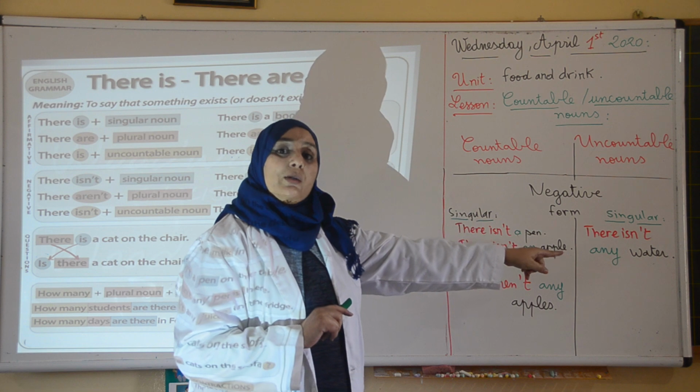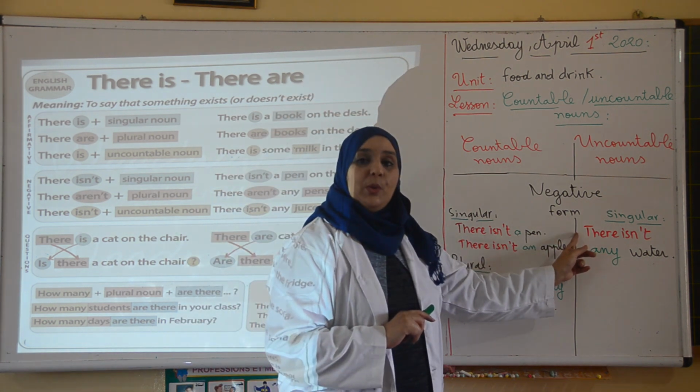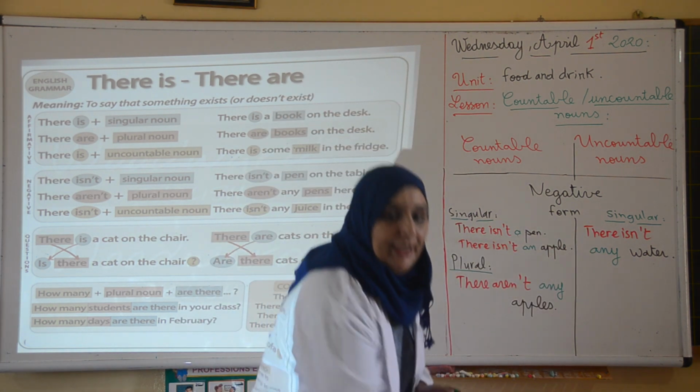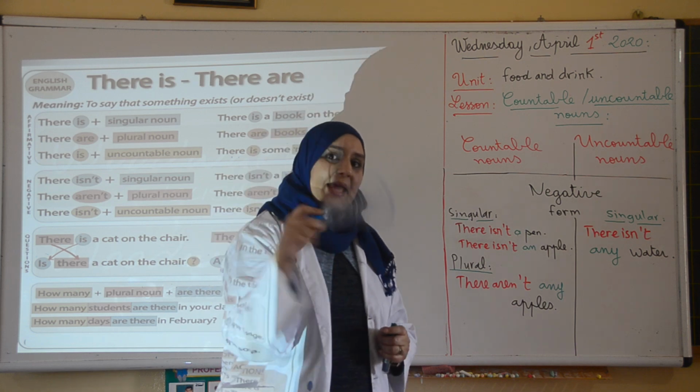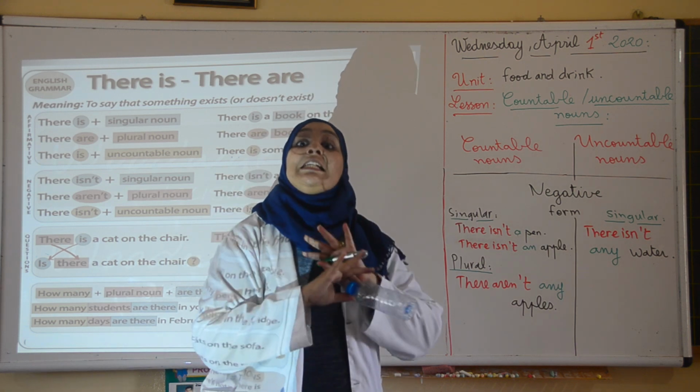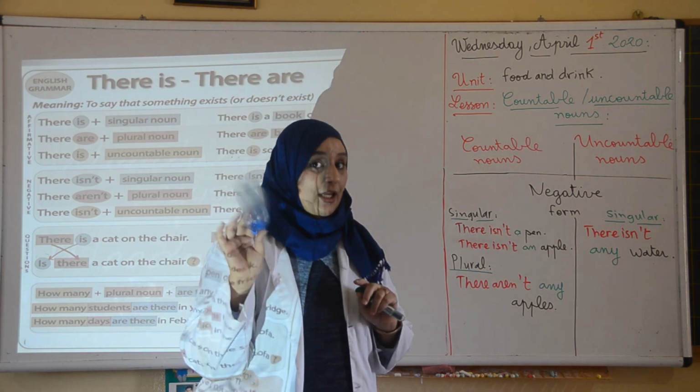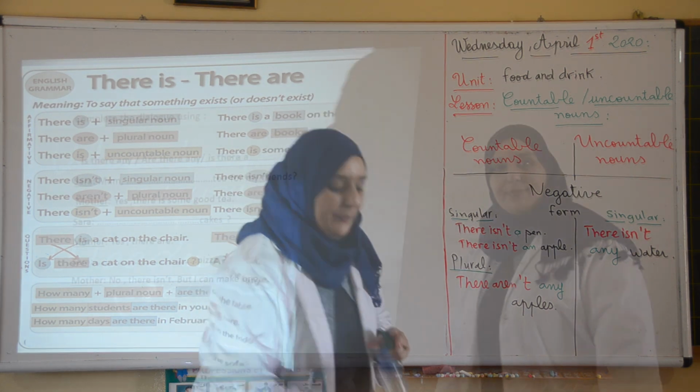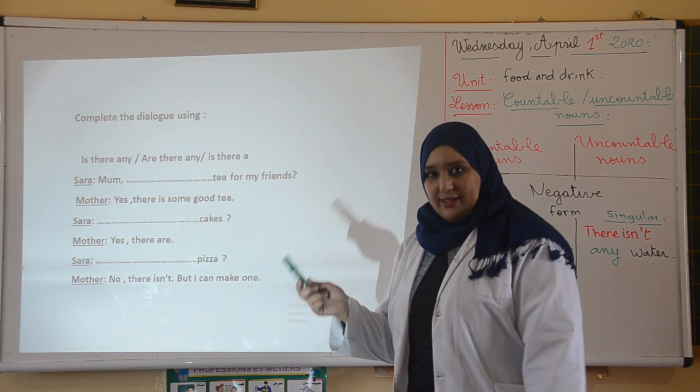For uncountable nouns, here is an example. We say there isn't any water. You see the bottle is empty. So we say there isn't any water. We use any for negative form. Let's start with practice now.